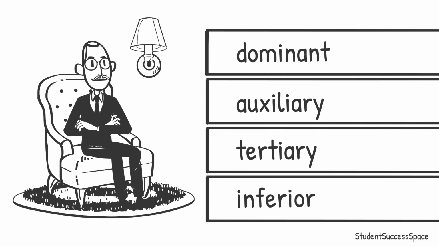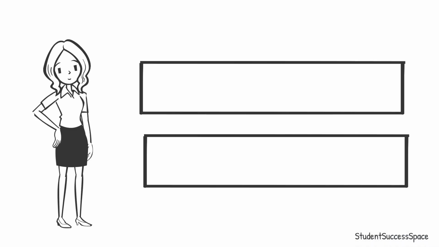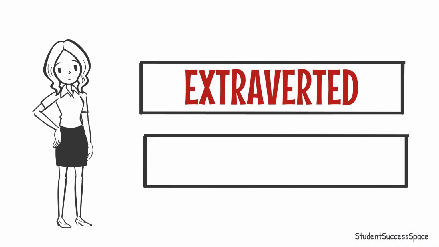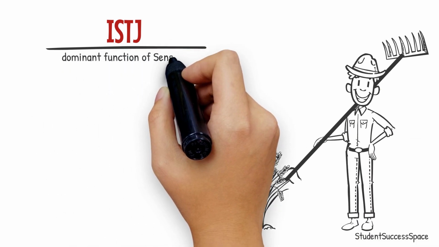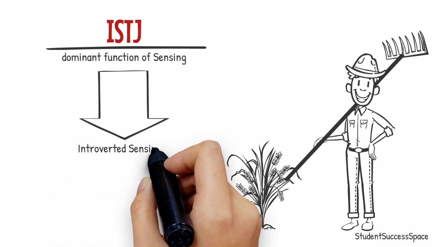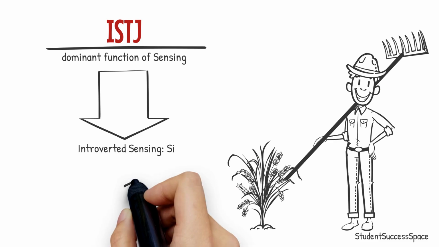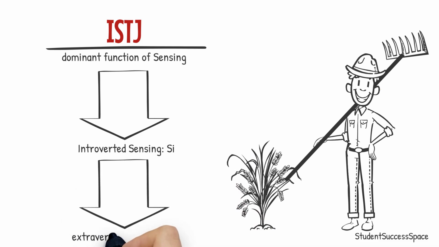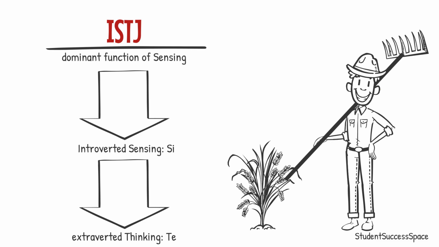He called them the dominant function, auxiliary, tertiary, and inferior function. Sometimes it's also called the fourth function. Myers and Briggs developed this idea further, sharing how we have extroverted and introverted functions. For example, the ISTJ personality type uses the dominant function of sensing. However, this function tends to be introverted, meaning that others don't tend to see this sensing function. Instead, others are going to see the auxiliary function of thinking, which is extroverted, despite the ISTJ's preference to use sensing the most. Each type is going to have a hierarchy of preferred methods of dealing with their functions and mental processes.